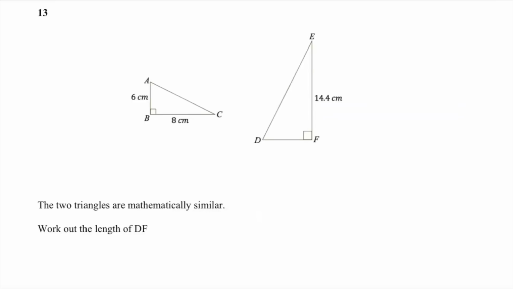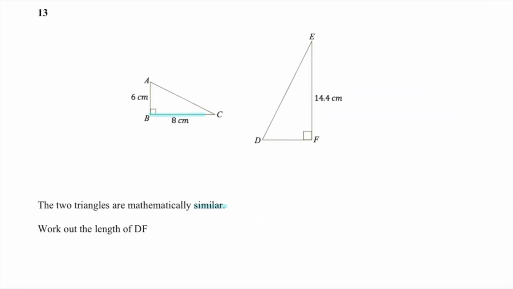Okay, we're being told that the triangles are mathematically similar. That means that one is an enlargement of the other. So there's a scale factor going on in this question that we need to know about. They generally give you two sides that go together. Now, they've done a little twist to try and make it harder, but we're not going to let that fool us.